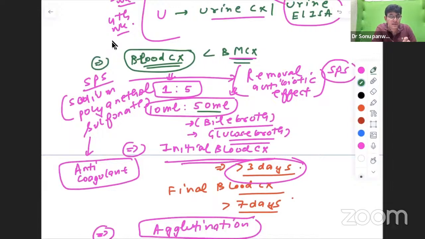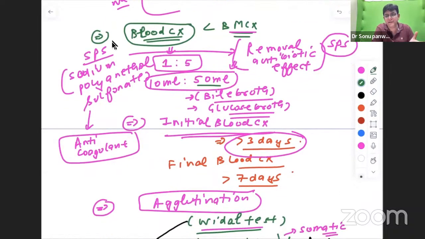And for how much time do you have to wait? For 3 days for the initial report and for 7 days for the final report. And what should be added to this bottle? SPS, sodium polyanethol sulfonate, which is mainly the anticoagulant, and it has a resin action also. Because of the resin action, it removes the antibiotic. So why do we need to remove the antibiotic? Because in India, everybody comes for culture only when the antibiotic has failed. So that is the reason.